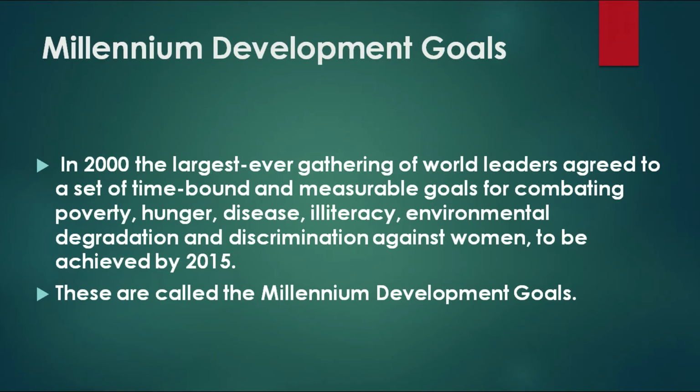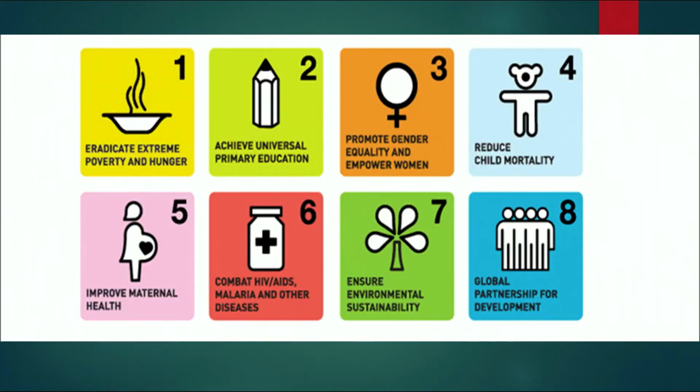Now, these were called the MDGs. I'm sure you've heard of the MDGs, which actually means the Millennium Development Goals. So, you had something like 8 goals. You said we will eradicate hunger, we will look after education, we will look after maternal mortality rates, we will make sure that our population has enough drinking water, we will start using more environment-friendly technology, and our goal has to be a global partnership for all.